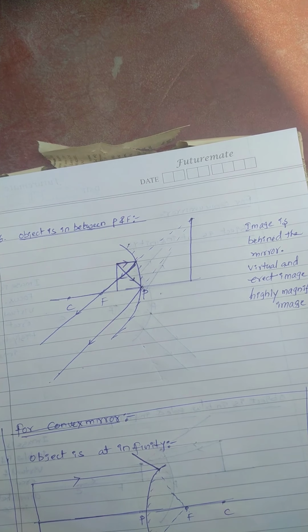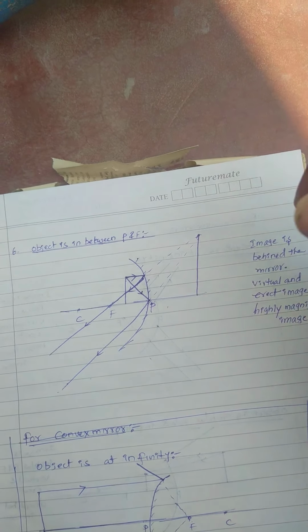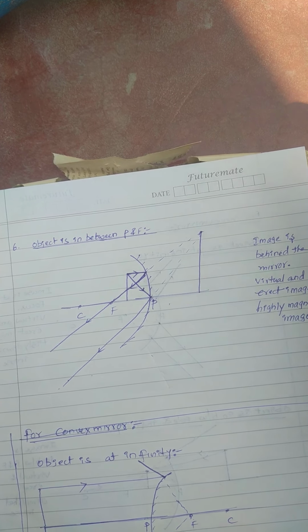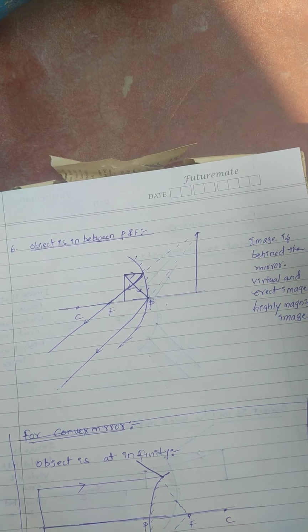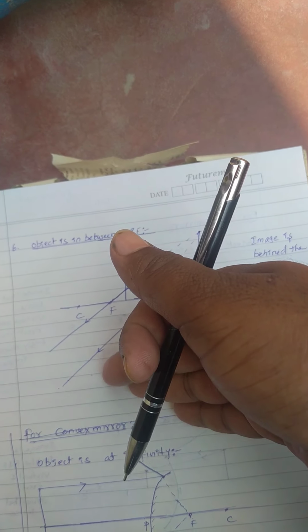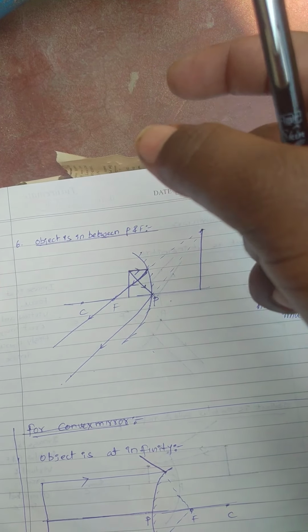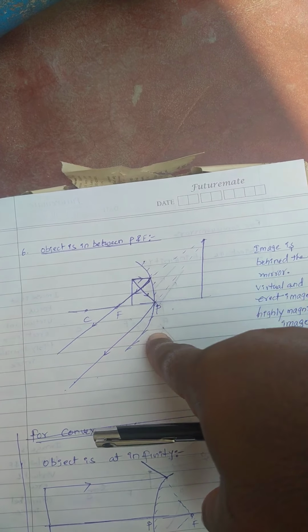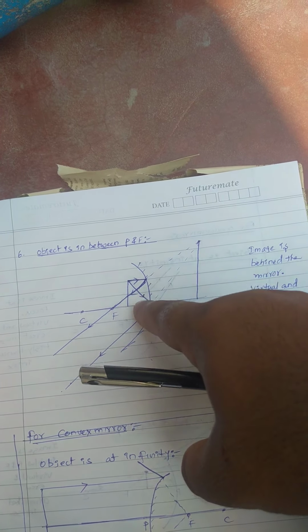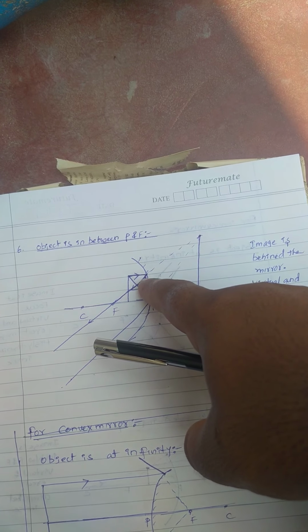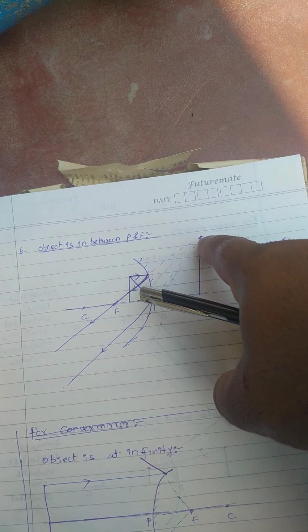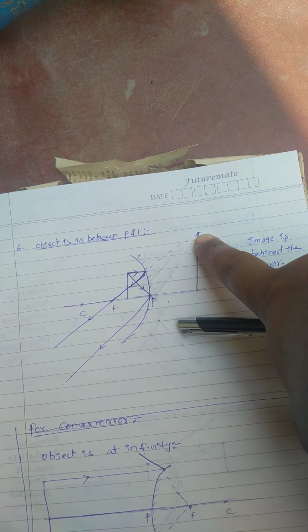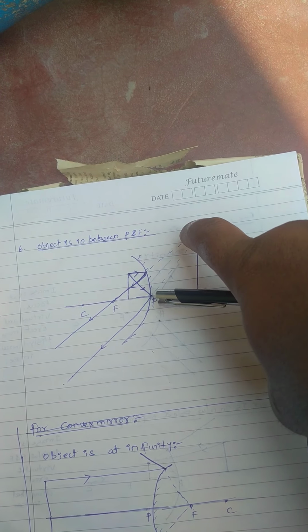Now, in all these five cases, all images are real and inverted only. But here there is no intersection. An image is formed only by the intersection of two reflected light rays, but here there is no intersection. So for that we extend these reflected light rays. Then indirectly they appear to meet at some other point. So here their intersection is there. So for that it is a virtual image.